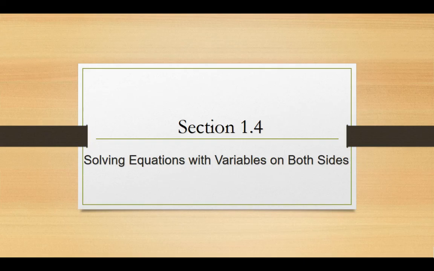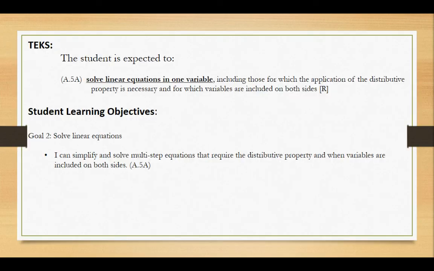Okay, guys, so this is section 1.4, solving equations with variables on both sides. And so we saw this at the end of the last lesson where we had a 4x on one side, a 6x on one side, and we had to get those together somehow. The thing you have to remember is that when you have things on both sides of the equal sign, you can't just put those together.